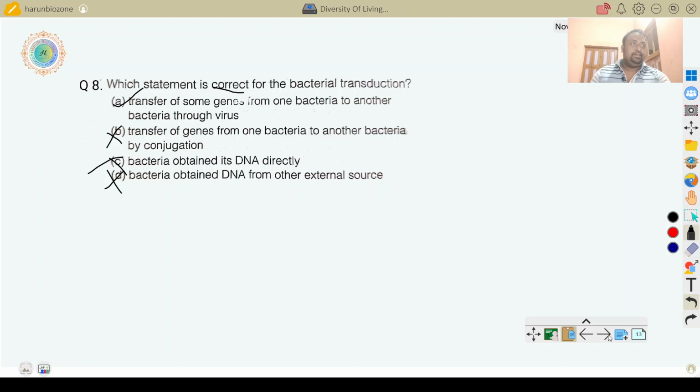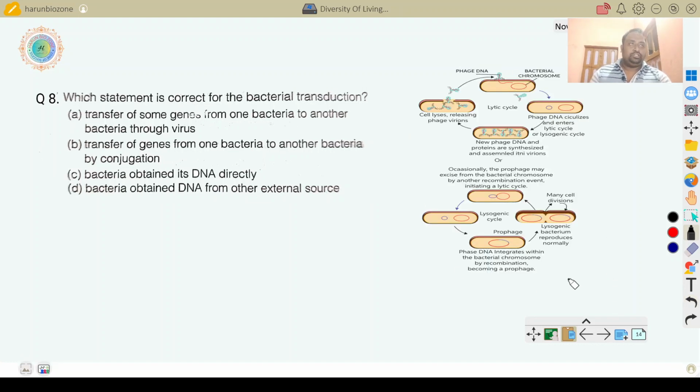Let me explain. This is the transduction process. Transduction process is of two types: lytic cycle and lysogenic cycle. If you want to know what is lytic and what is lysogenic cycle: when a human is affected by a viral fever, sometimes the virus is not completely removed from the human body. They remain in the body and the disease appears a bit later. This occurs by the lysogenic cycle.